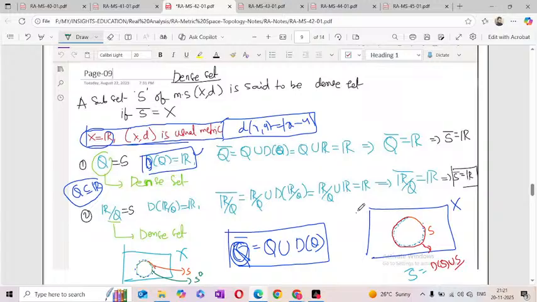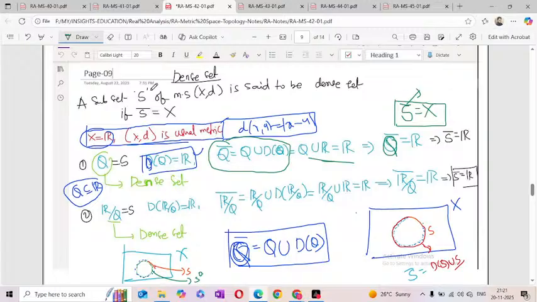Okay. But now come to our topic. What is the closure of Q here? So closure of Q means it is the union of both the rational numbers and the derived set. Now it is the real numbers. Okay, so closure of Q is equal to the real numbers. So the conclusion is, suppose S is any set and the closure of this set is equal to the entire metric space, we call that subset a dense set.